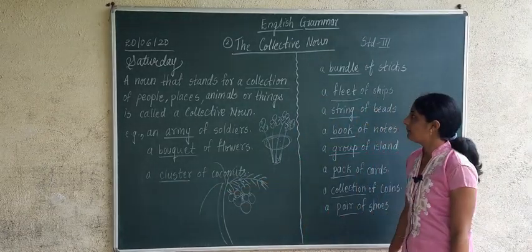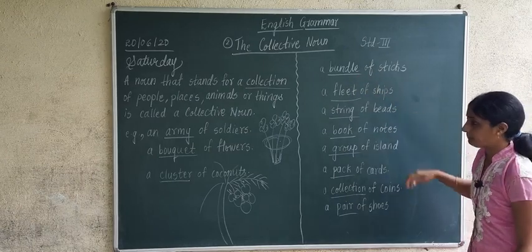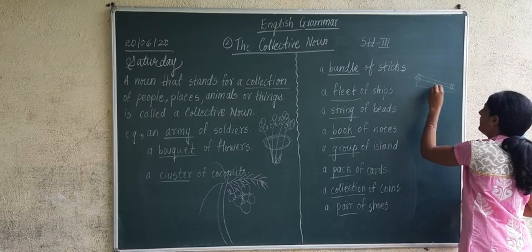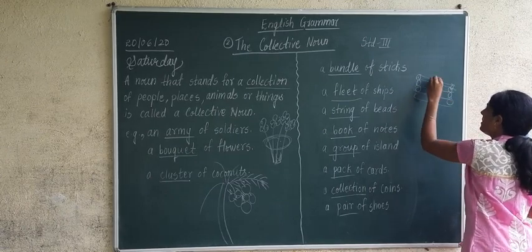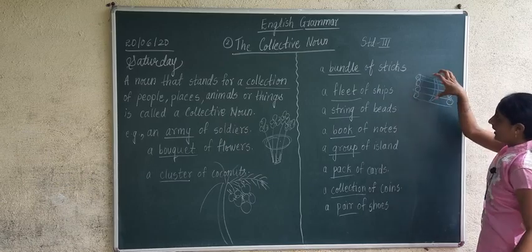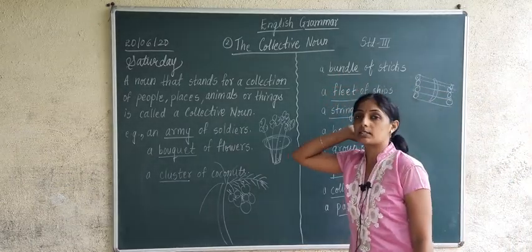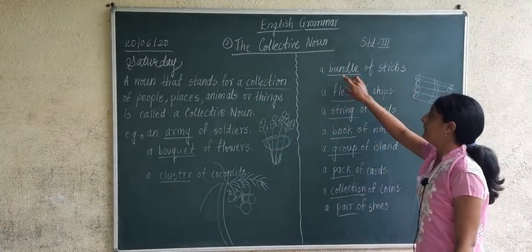Next example which is given over here is a bundle of sticks. When many sticks are tied together, it forms a bundle, and we hold that bundle in our hand. So bundle is collective noun. Stick is noun. Bundle is what?